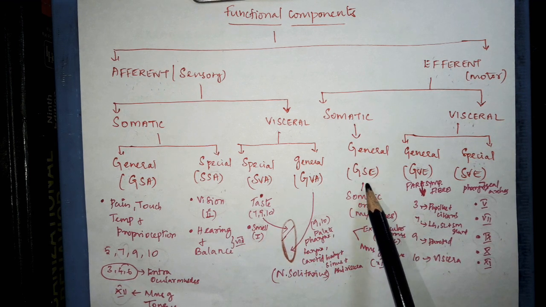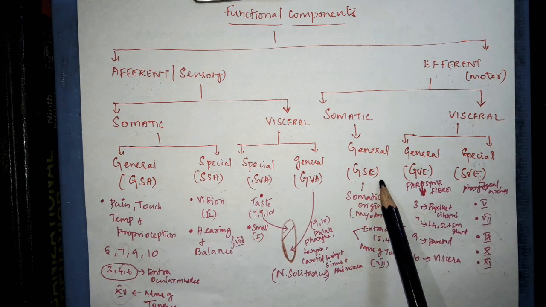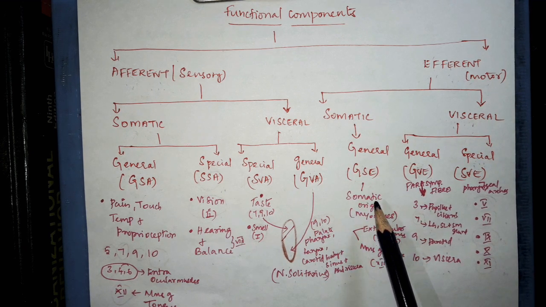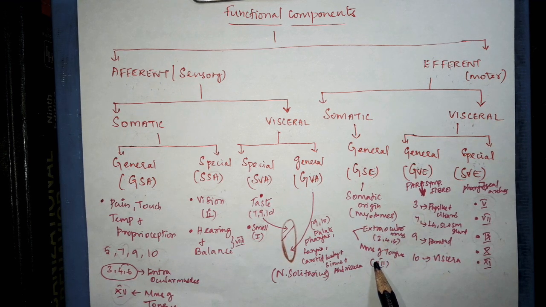Next is about the general somatic efferent component. This applies to the skeletal muscles that are of somatic origin, that is they are derived from the myotomes like the extraocular muscles and the muscles of the tongue. Extraocular muscles are supplied by the 3rd, 4th and the 6th cranial nerve, and the muscles of the tongue are supplied by the 12th cranial nerve.